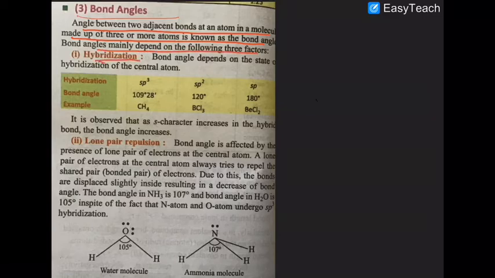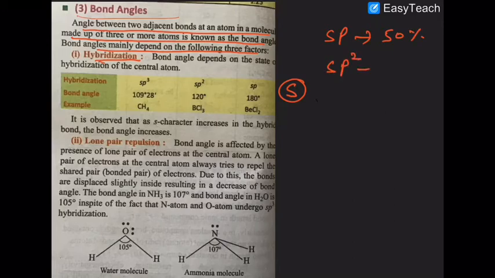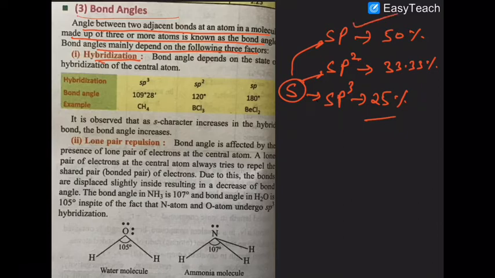Number one is hybridization. The more the s character in the hybridization, the more will be the bond angle. Look, in case of sp, it is 50% s character. In case of sp2, it is 33.3% s character, and in sp3 it is 25% s character. So you look at the s character in various types. The s character is largest in sp, so the bond angle is 180.